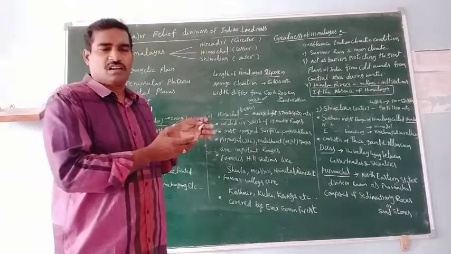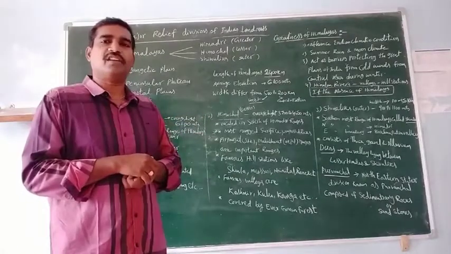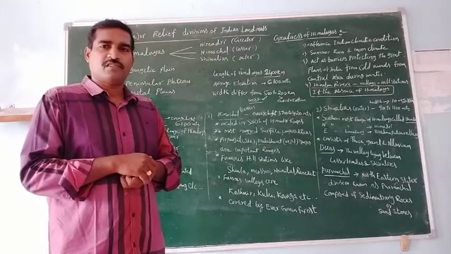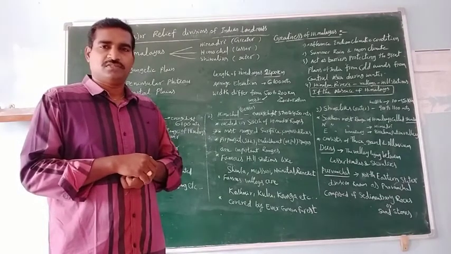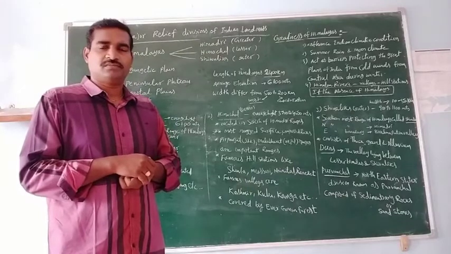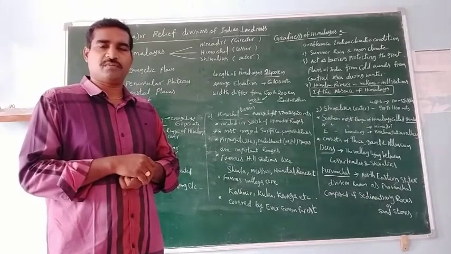They always flow throughout the year. That's why they are known as perennial rivers. They are very useful for agriculture also. The water of perennial rivers like Ganga, Brahmaputra.